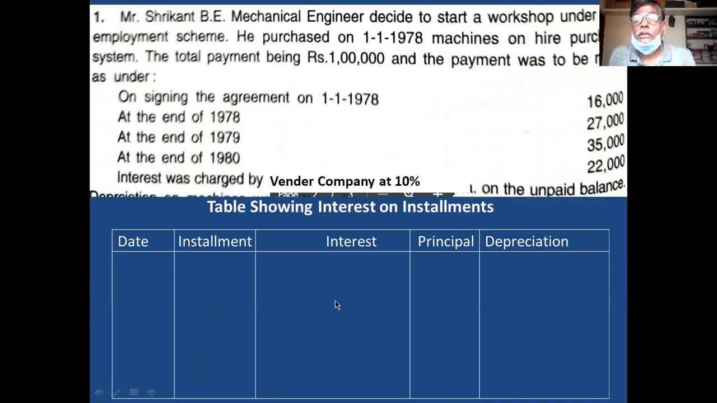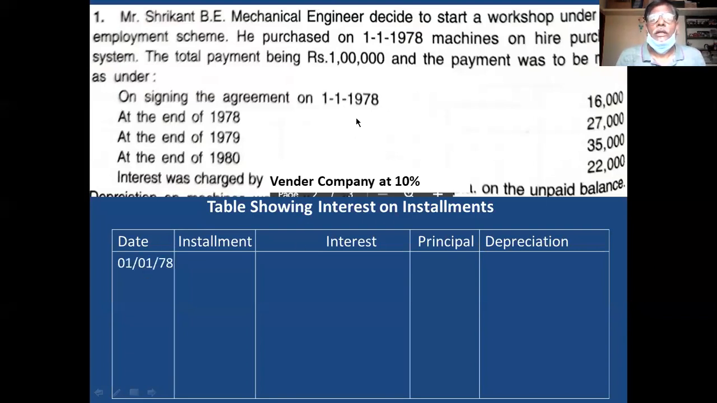Secondly, you complete the installment column. The installment column is the payment made on the respective date. Thereafter, I will calculate the interest and principal. Principal is equal to installment minus interest. This is the point you remember. In this way you have to calculate. This is a simple one. You see here. First I'll take the first date.